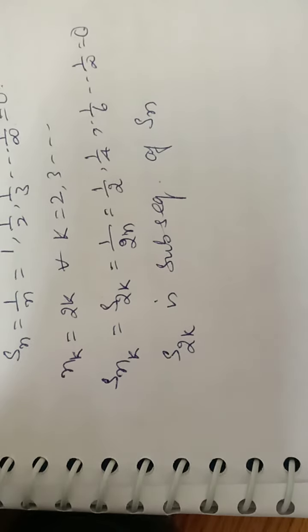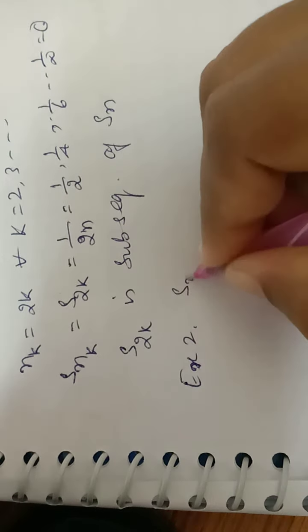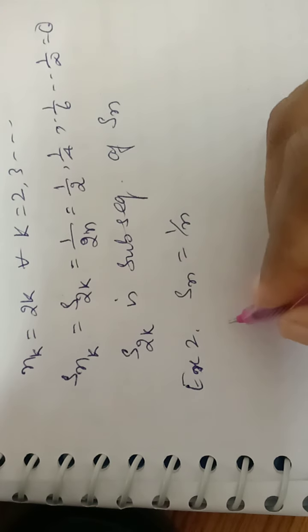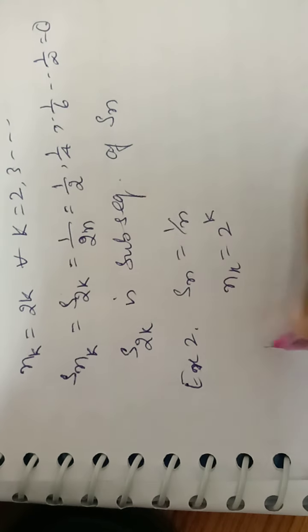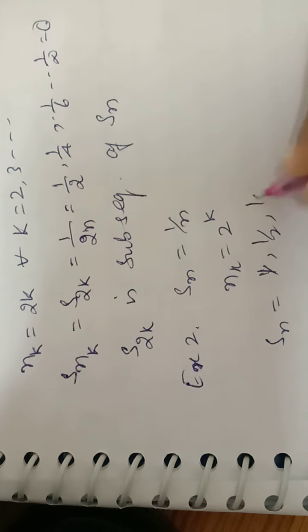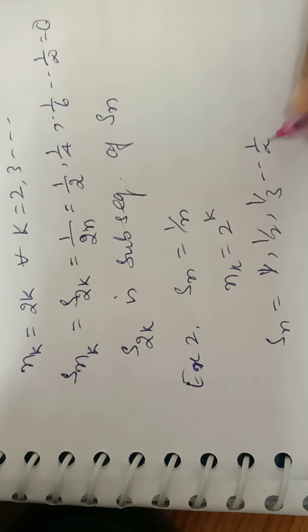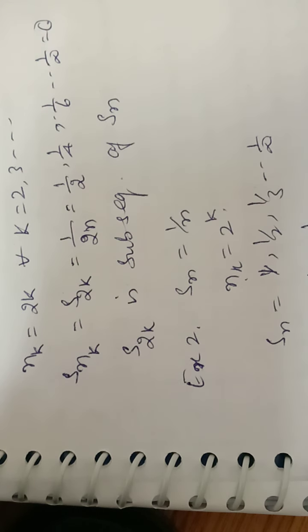Another example, example 2. If Sn equal to 1 by n, and nk is equal to 2 power k, the terms of Sn are 1 by 1, 1 by 2, 1 by 3, and so on, 1 by infinity. Here S 2 power k means the terms will be 1 by 1 square, 1 by 2 square, 1 by 3 square, and so on.